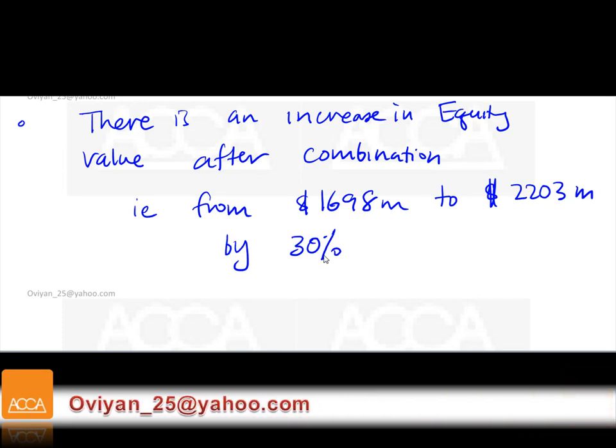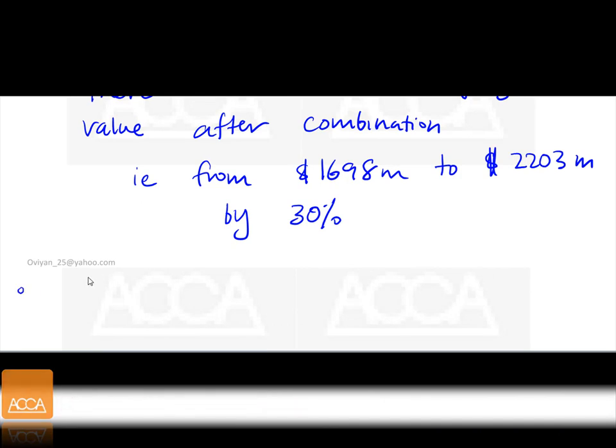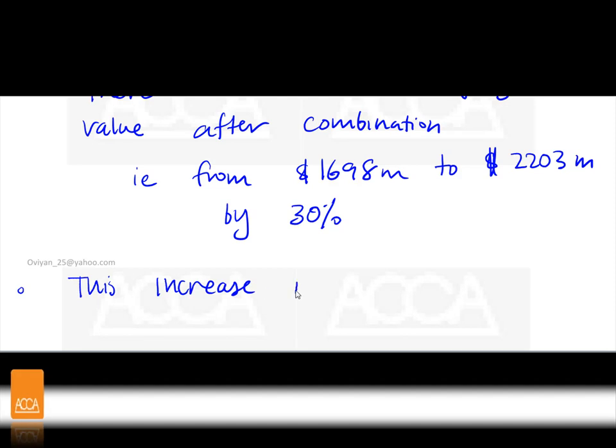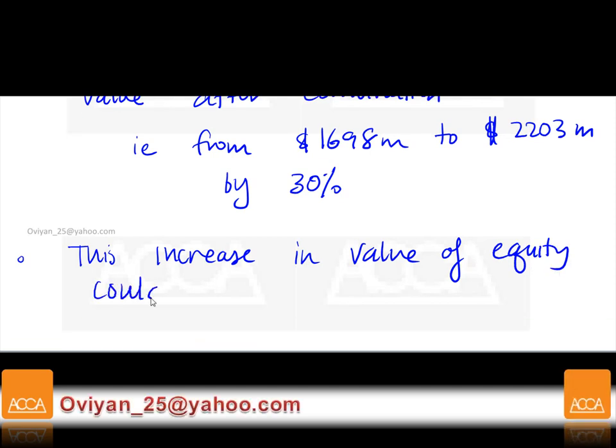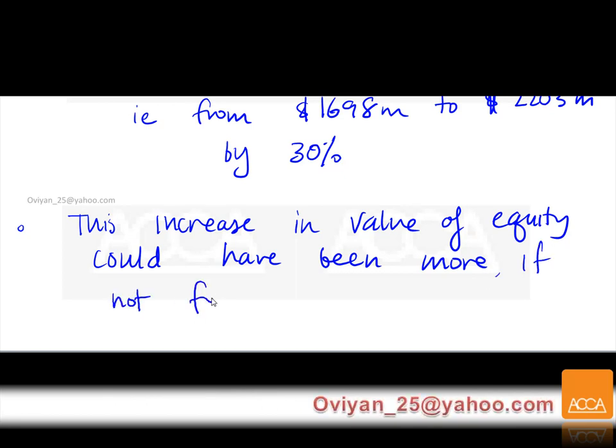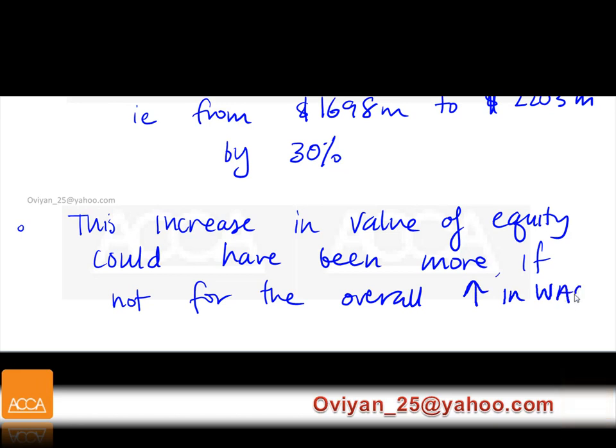That's a good sign. Next line, we're going to say this increase in value of equity could have been more. It would have been more, if not for the overall increase in WACC.